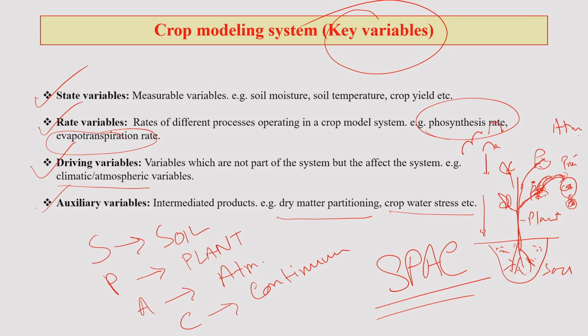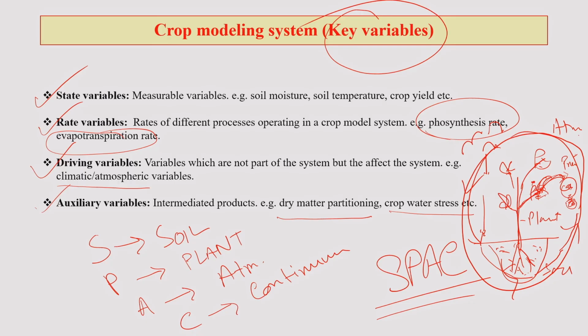So, water coming from cloud into the soil, from soil into the plant, and from plant through transpiration into the atmosphere, this is the cycle which is continuously running.